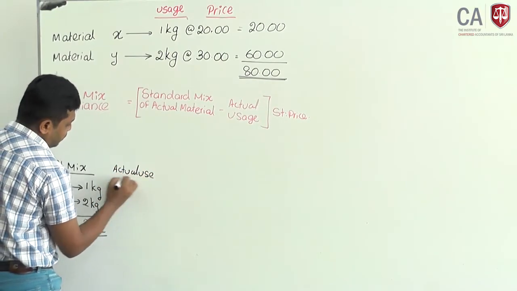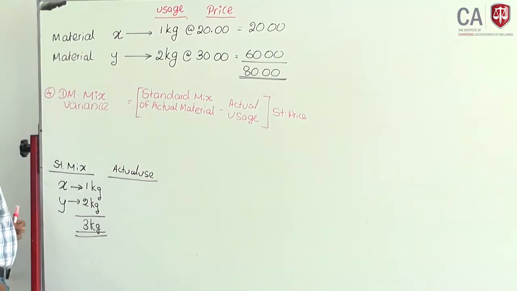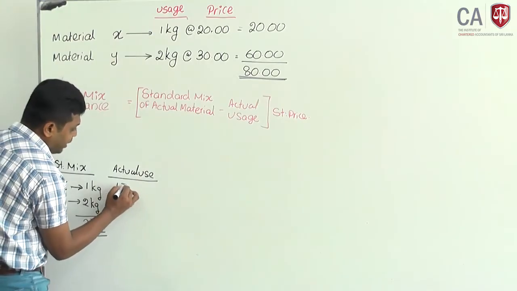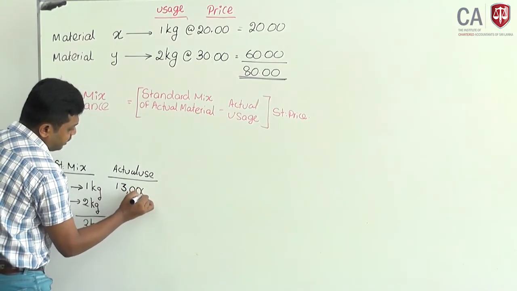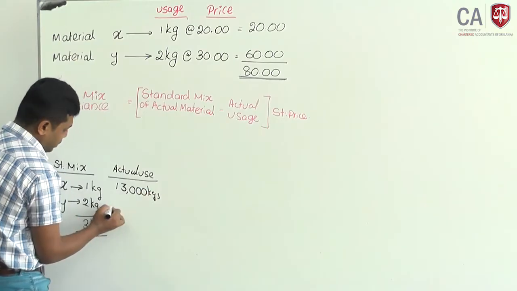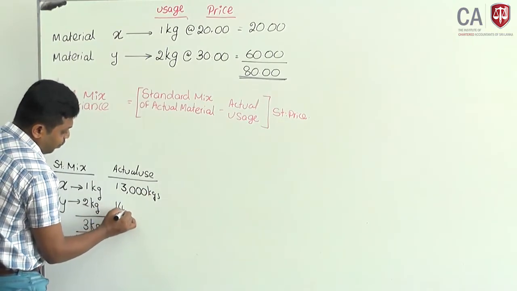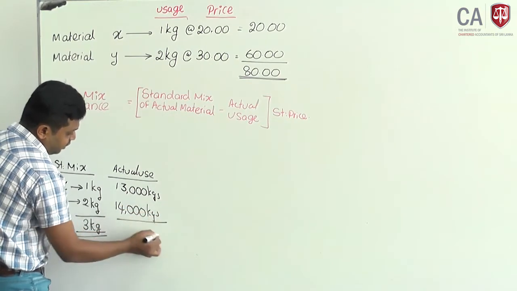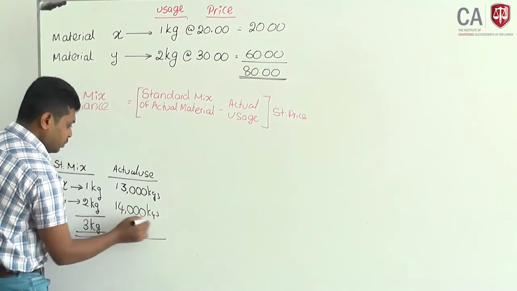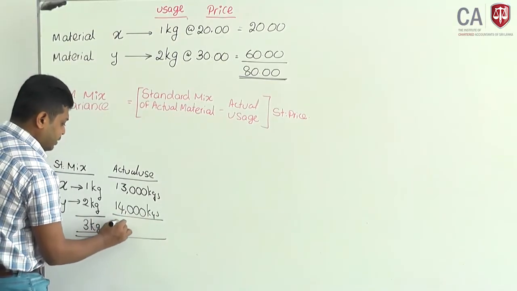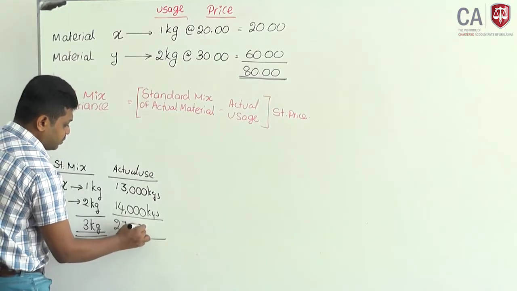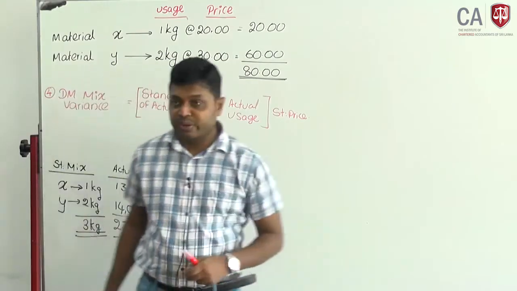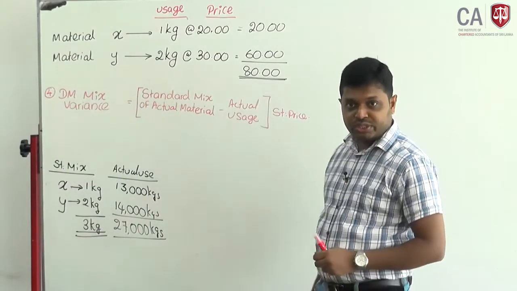Material X, you have used 13,000 kilograms. Material Y, 14,000 kilograms. Total 27,000 kilograms is the total usage.